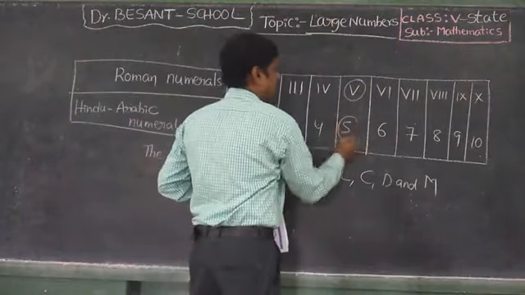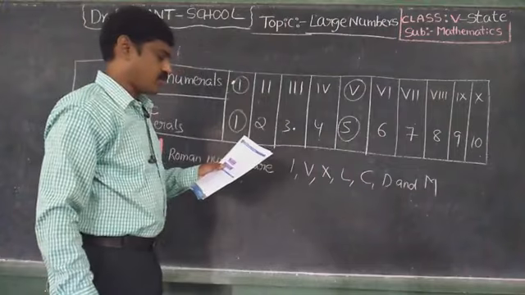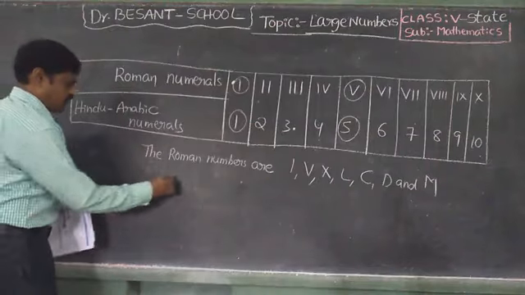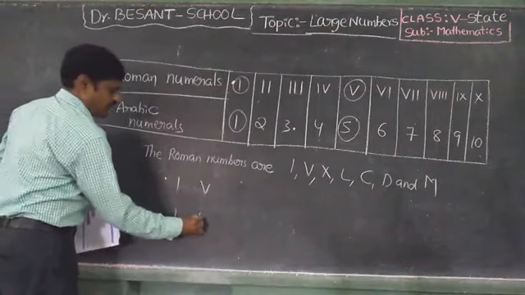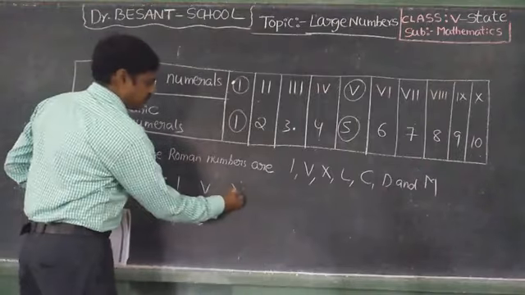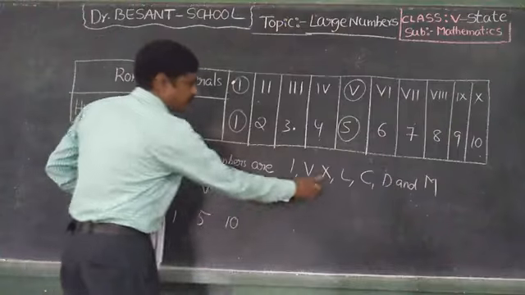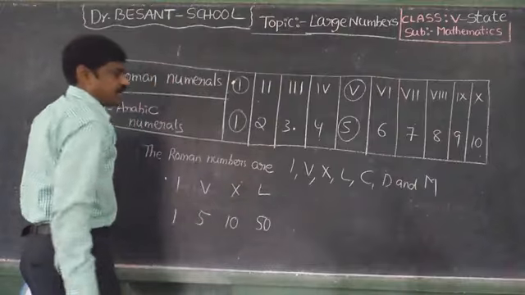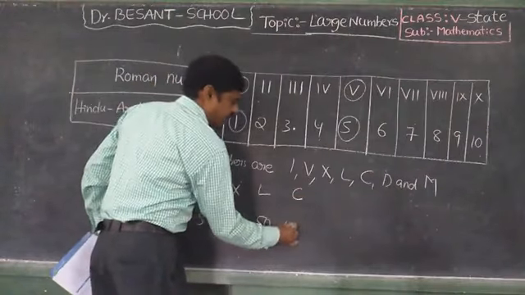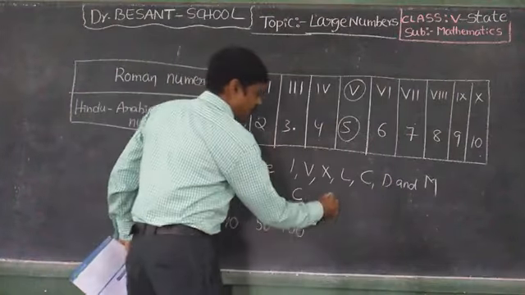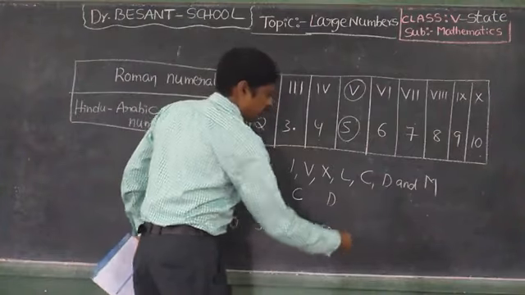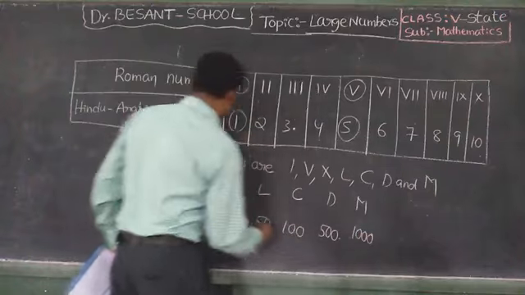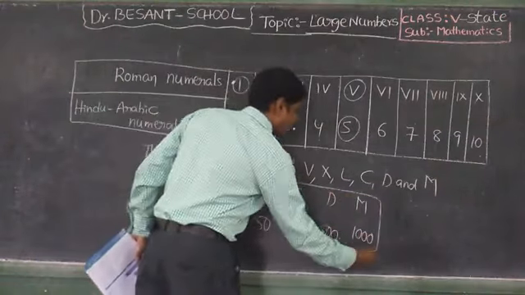V, that means 5. X, that means 10. L, 50. C, century, 100. D, 500. M, 1000. This one you have to remember.